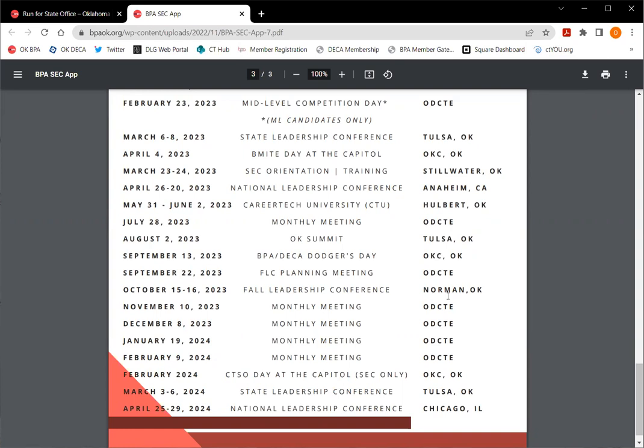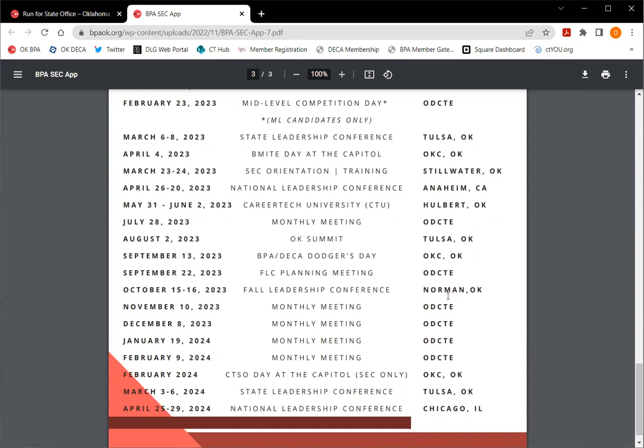And because this is such an important event, I do want to give you a little bit of a time frame here. So on May 31st, you'll show up about 10 a.m. to 11 a.m. in Holbert, and then you will get to leave June 2nd around 1 p.m. So you stay the night there.